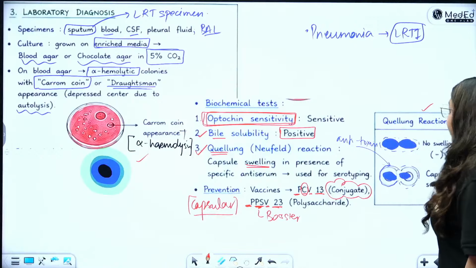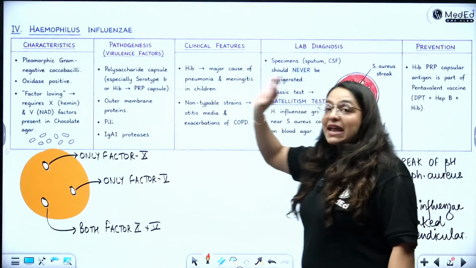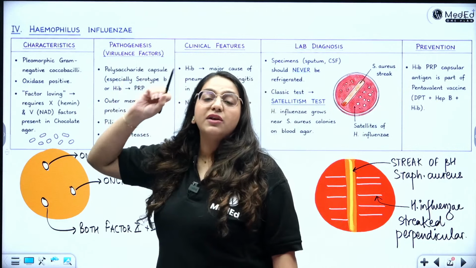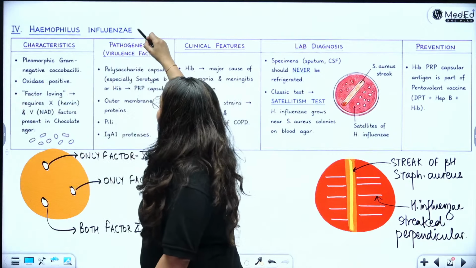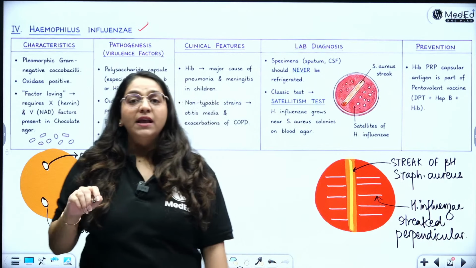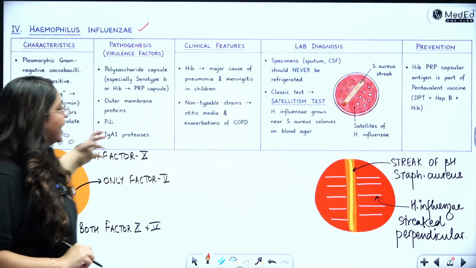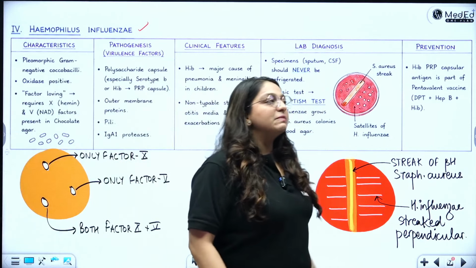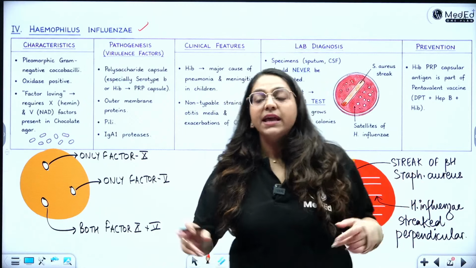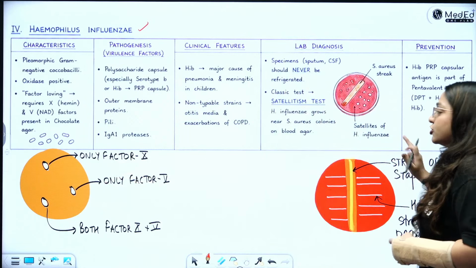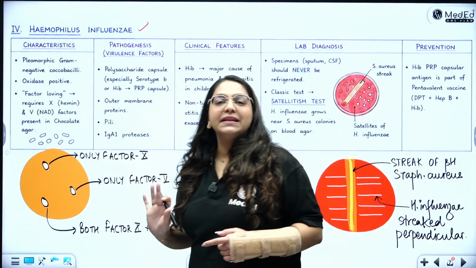Right? Then the same way we have to understand, can we make 3 diagrams, 1 flowchart, 1 comparison table from the H. influenzae topic? Can we? Yes. So 2 though I have drawn for you only. And while these are AI generated, a little fancy diagrams or inaccurate diagrams, these at the bottom I have drawn just to show you that you can also very easily make them in the exam.